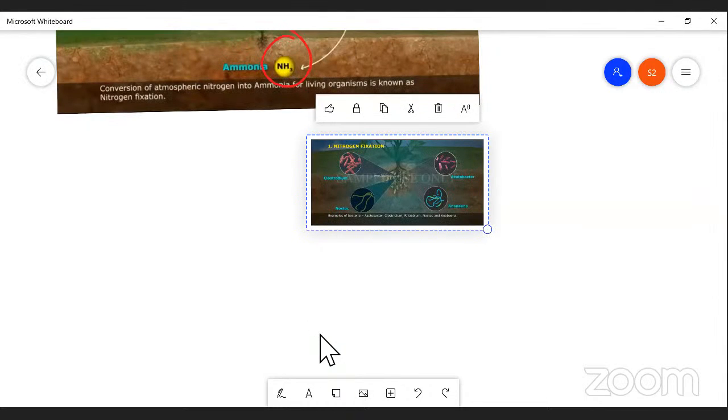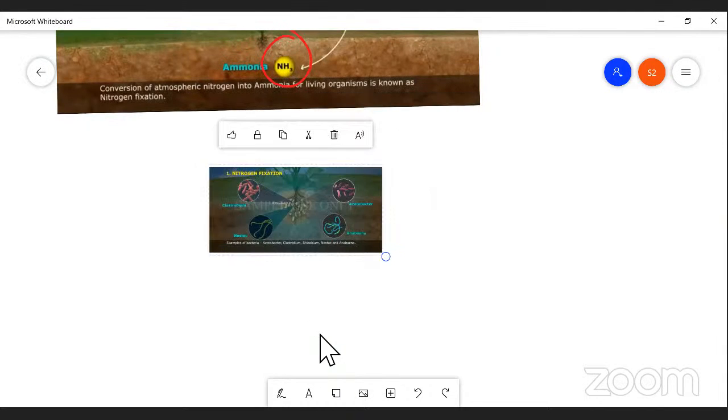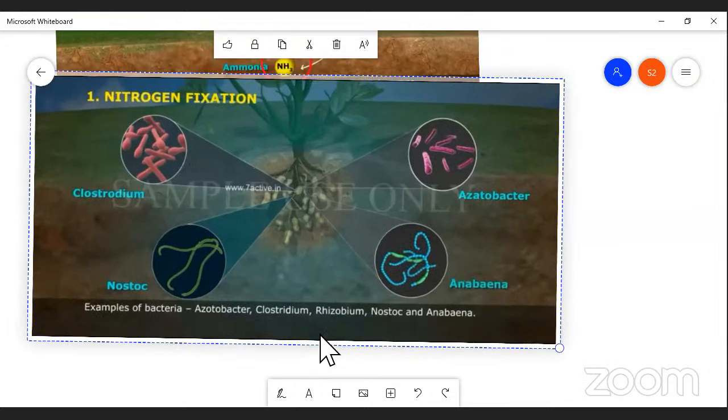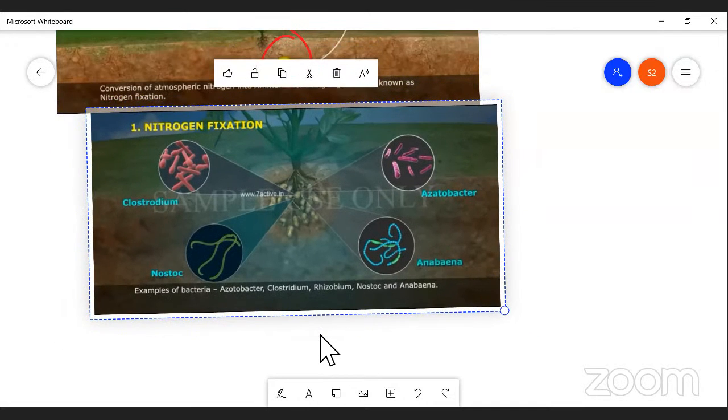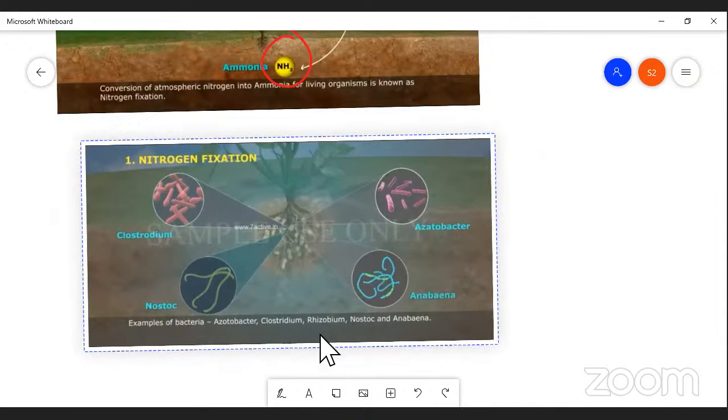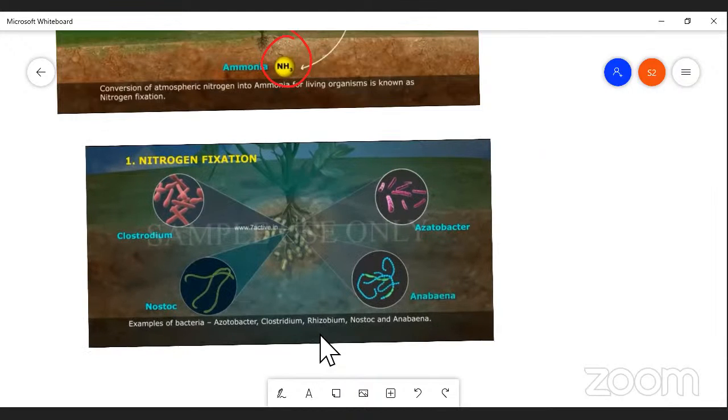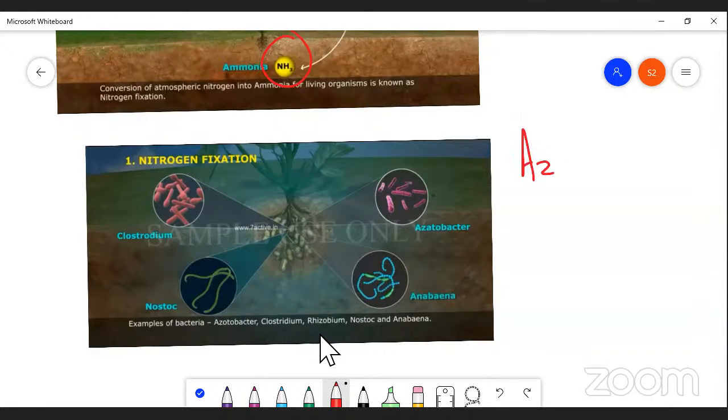Before that, as I said, some bacteria and microorganisms are involved in nitrogen fixation. My dear students, what are the microbes? Let me list them. The first one is Clostridium, and the second one is Azotobacter. Azotobacter is a bacterium that fixes atmospheric nitrogen into ammonia.